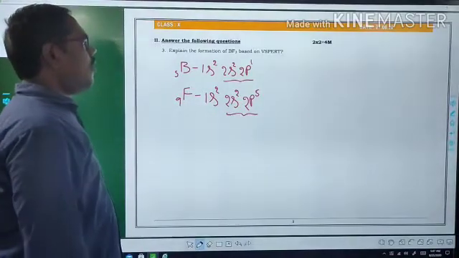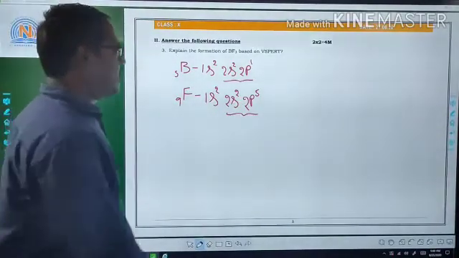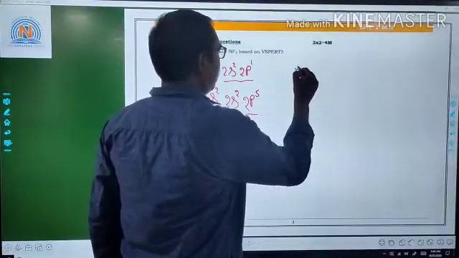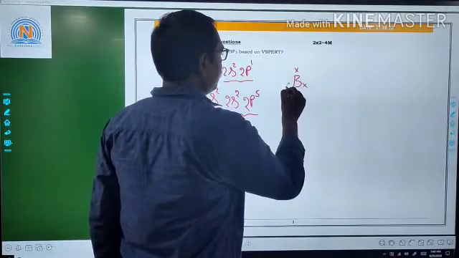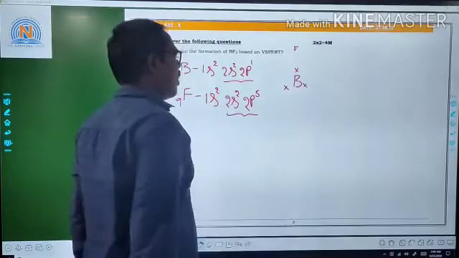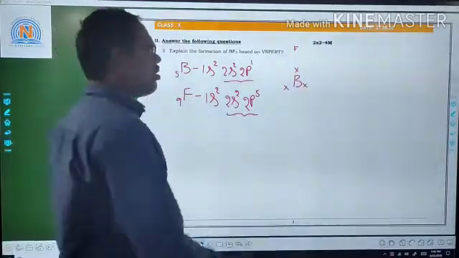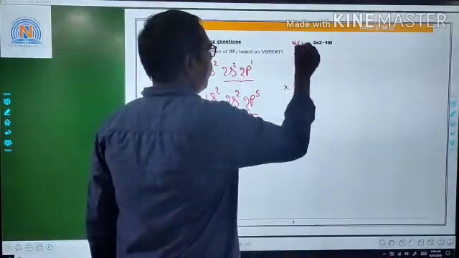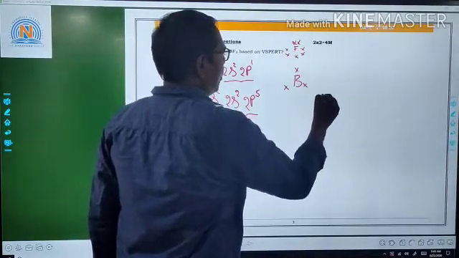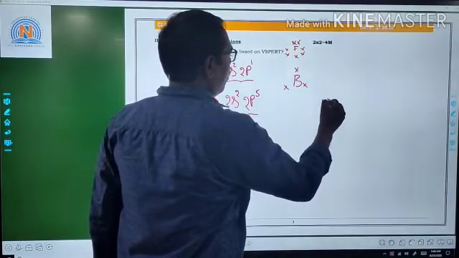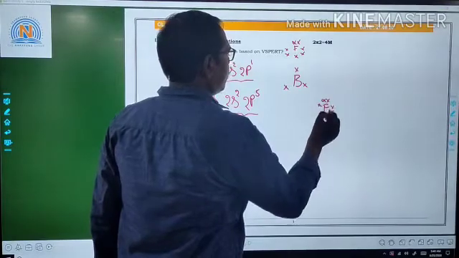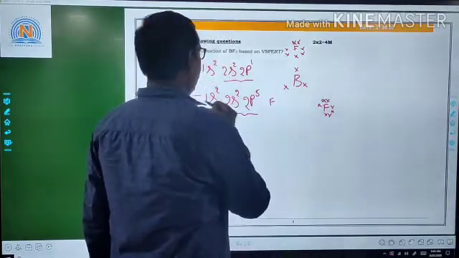Now, how does boron form the bond with fluorine? Here boron has 3 valency electrons. Next, fluorine contains 7 valency electrons: 1, 2, 3, 4, 5, 6, 7. Next, one more fluorine, 1, 2, 3, 4, 5, 6, 7. Here one more fluorine, total 3 fluorines.